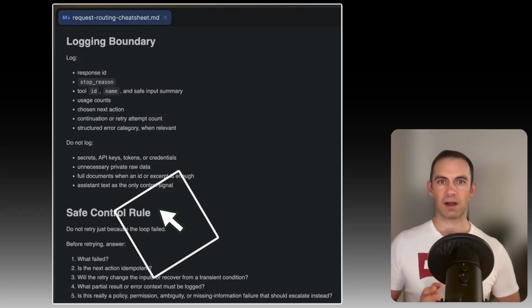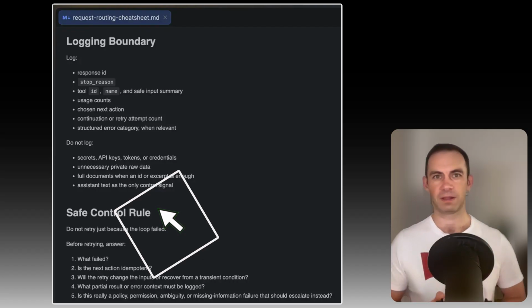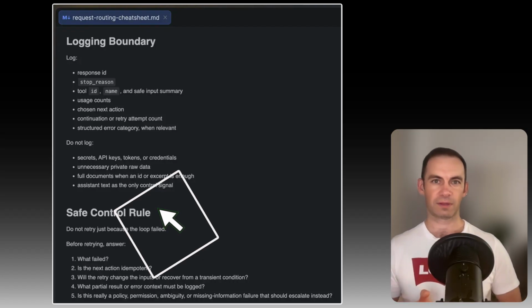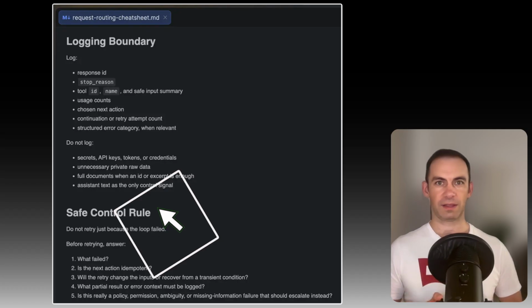Before retrying, ask: what failed? Is the failure class retriable? Is the action idempotent? Is the attempt count bounded? Will the next attempt change anything useful? What must be logged? And should we do escalation instead? The checklist is the difference between control and noise.